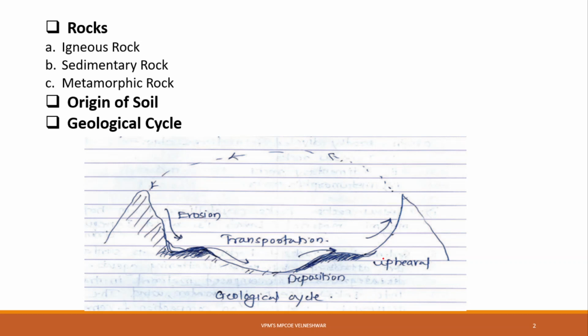structure. Right? This process results in further exposure of rock. Again, this is your exposed surface. Again, the exposed rock gets corroded, eroded, then erosion starts, and the geological cycle gets repeated. I hope you now understand the geological cycle and its components: erosion, then transportation, then deposition and upheaval. Erosion means your weathering component.